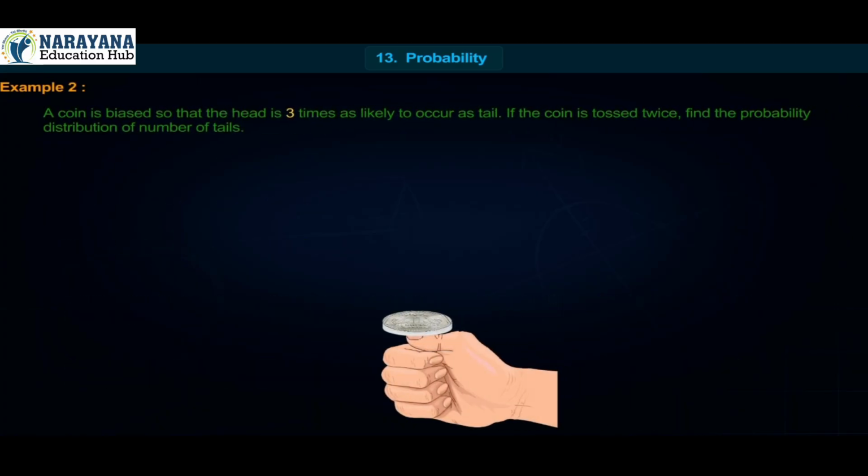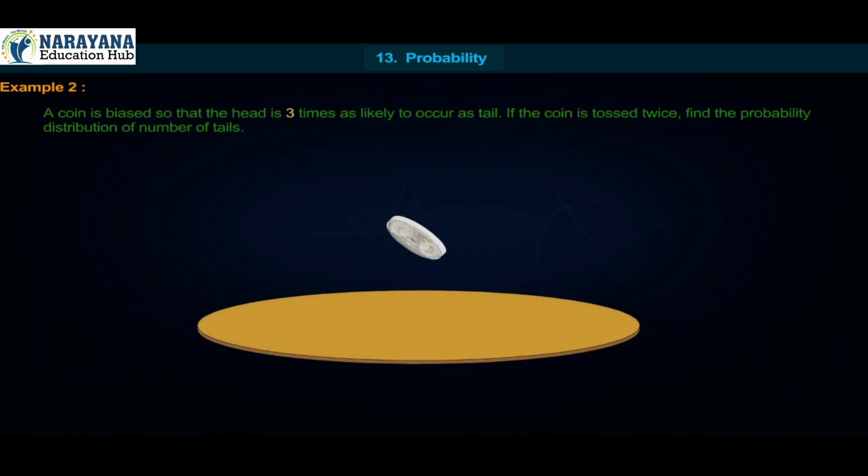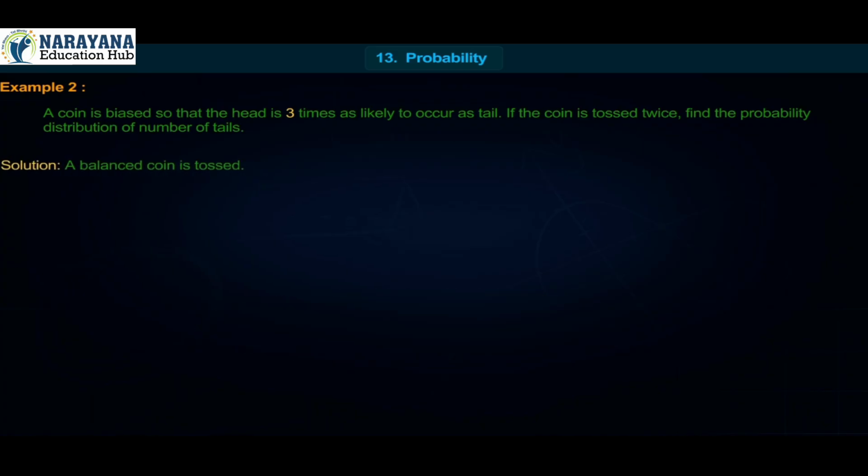Example 2. A coin is biased so that the head is 3 times as likely to occur as tail. If the coin is tossed twice, find the probability distribution of number of tails. Solution: A biased coin is tossed. Suppose probability of getting tail is equal to q.